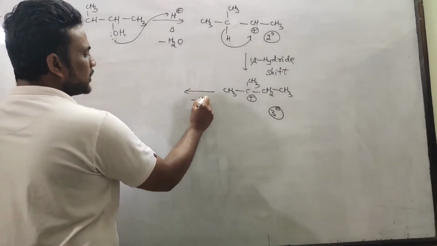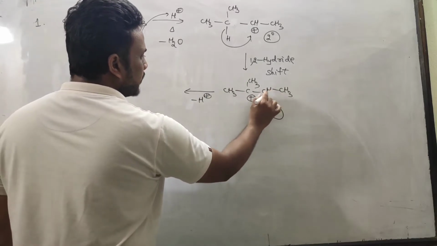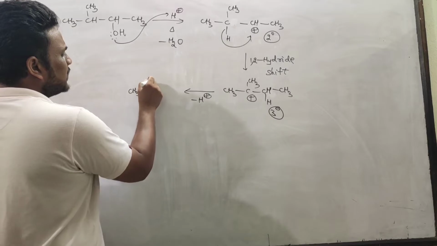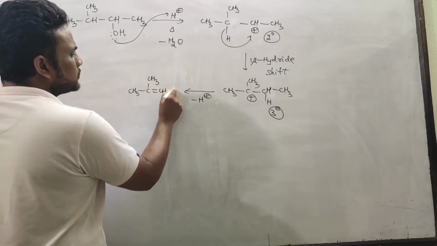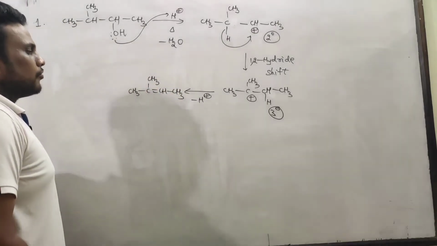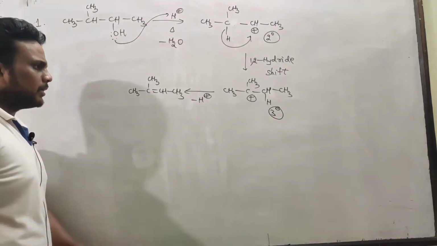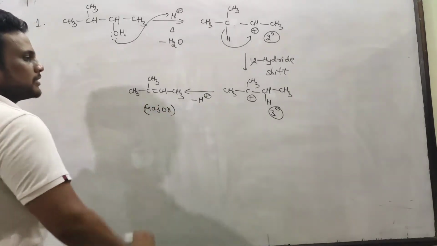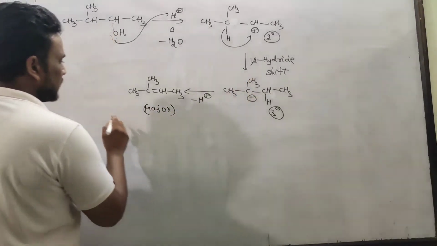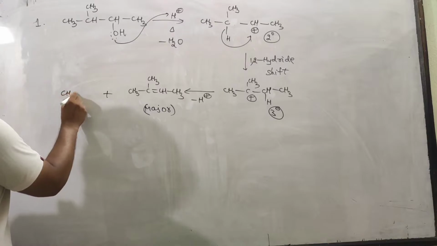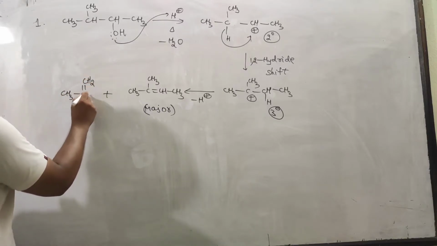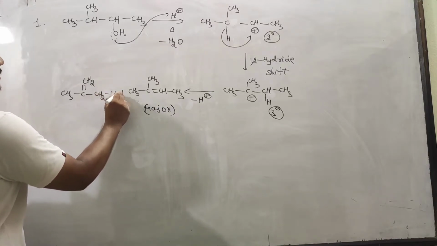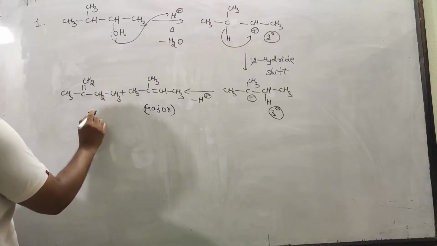So from this H plus elimination takes place. Always remove H plus in such a way that Zaitsev product should be the major product. Okay, this is the final product, I mean major product. Minor product is also formed. Minor product means you can remove hydrogen from this one as well. Double bond CH2, CH2, CH3, and it should be minor product.